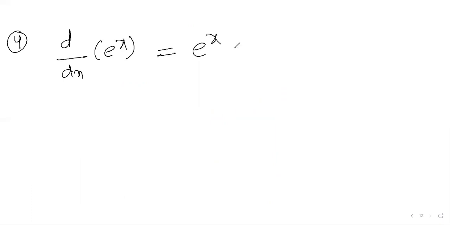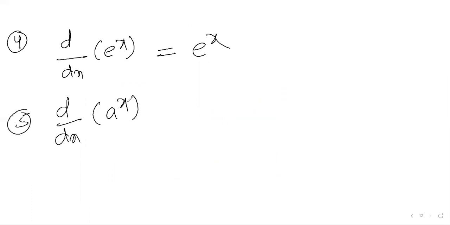The answer is e power x only. Next, the fifth one, d by dx of a power x. A power x is nothing but constant power x. The answer is a power x into log a. Okay.